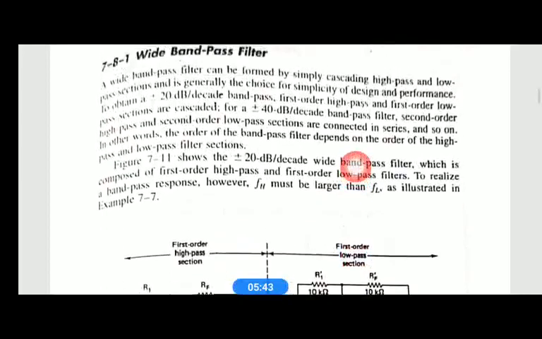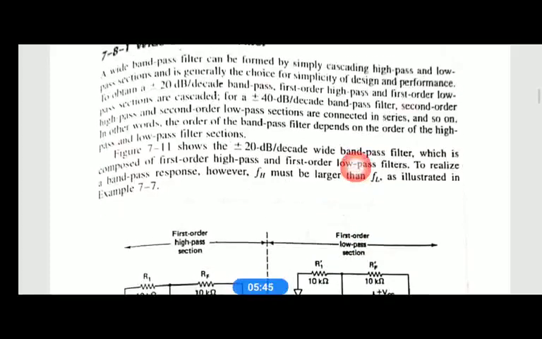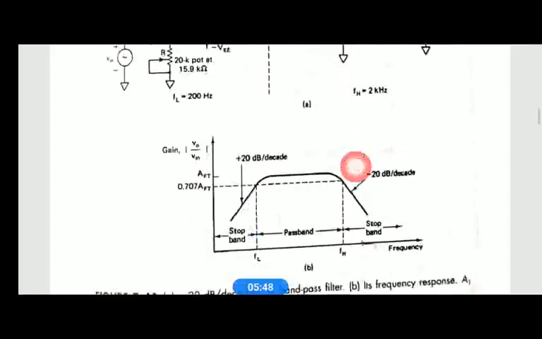Here also, for the first order band pass filter, the gain increases before FL at 20 dB per decade, whereas the gain decreases after FH at 20 dB per decade.